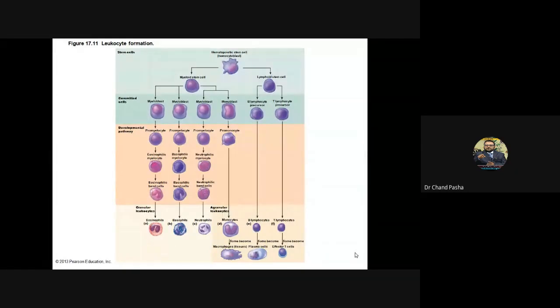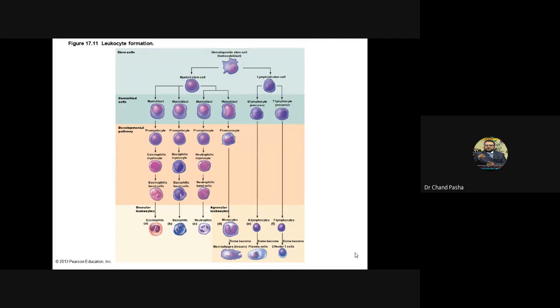Myeloid stem cells will become different types of myeloblast cells, and lymphoid stem cells will give rise to lymphocytes. Again, B lymphocyte precursor and T lymphocyte precursor: the B lymphocyte precursor gives B lymphocytes, and the T lymphocyte precursor gives T lymphocytes. They will mature and do their functions. Here, the myeloblast cells are committed cells. They cannot go back.